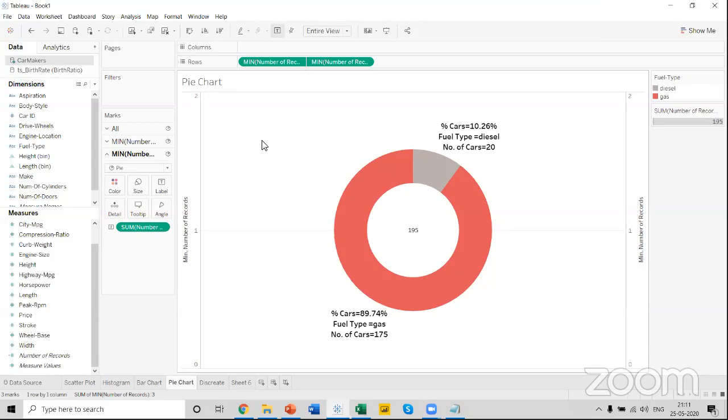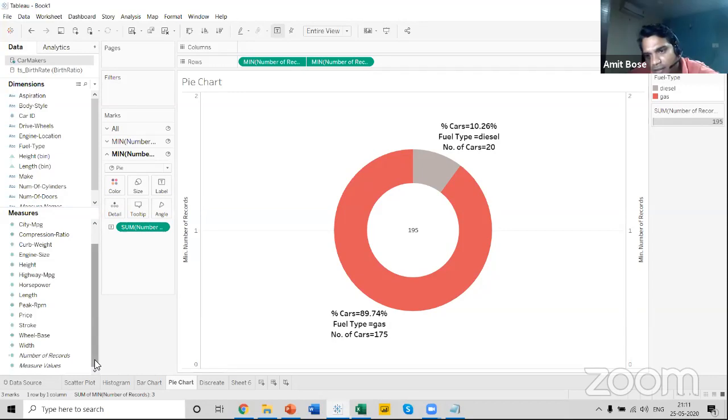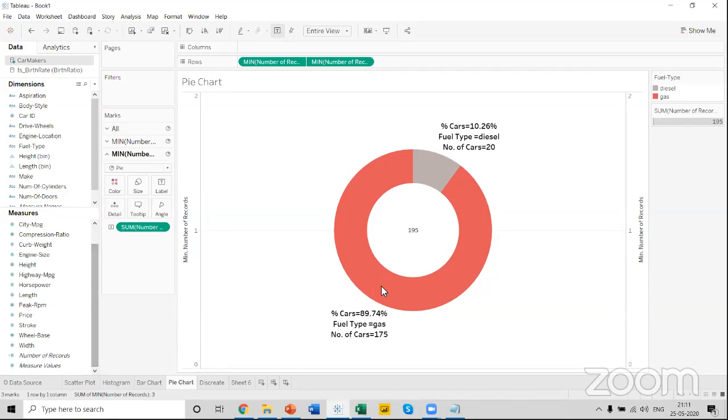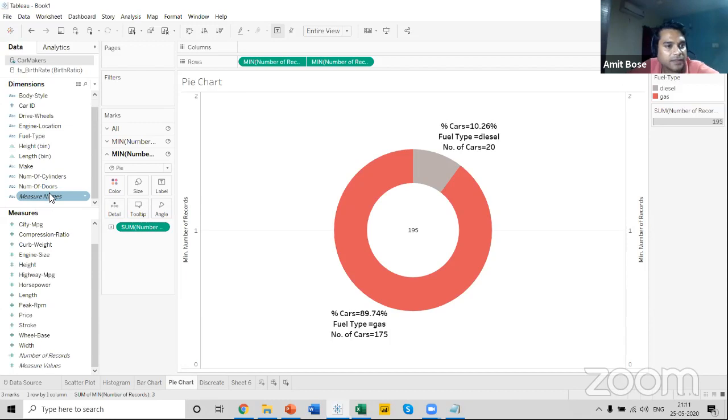There's the parameter that is created in the dimensions, that is measure names. What is that depicting? Sorry, Nitin. Is this Nitin? Yes, sir. In the dimensions, the measure names, what is that depicting basically? That is created automatically, measure names. Yes, sir. This is used whenever you're using multiple measures.